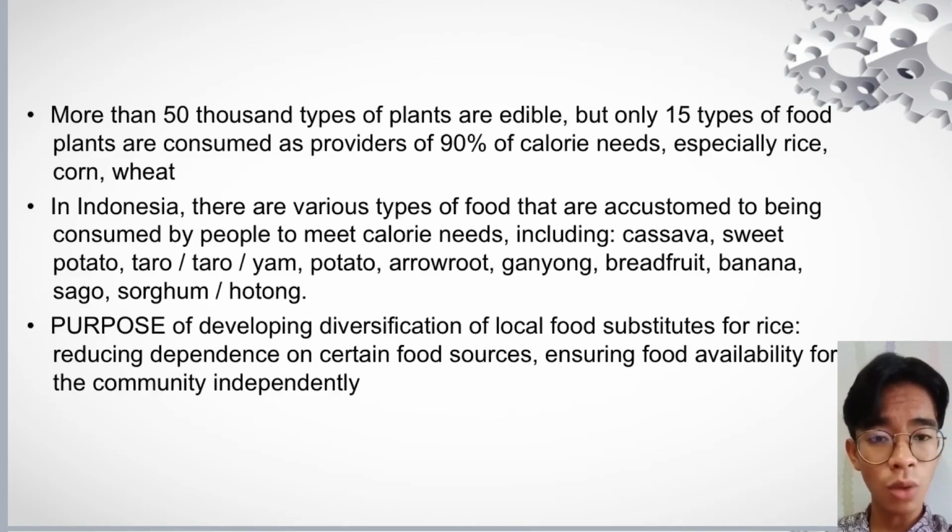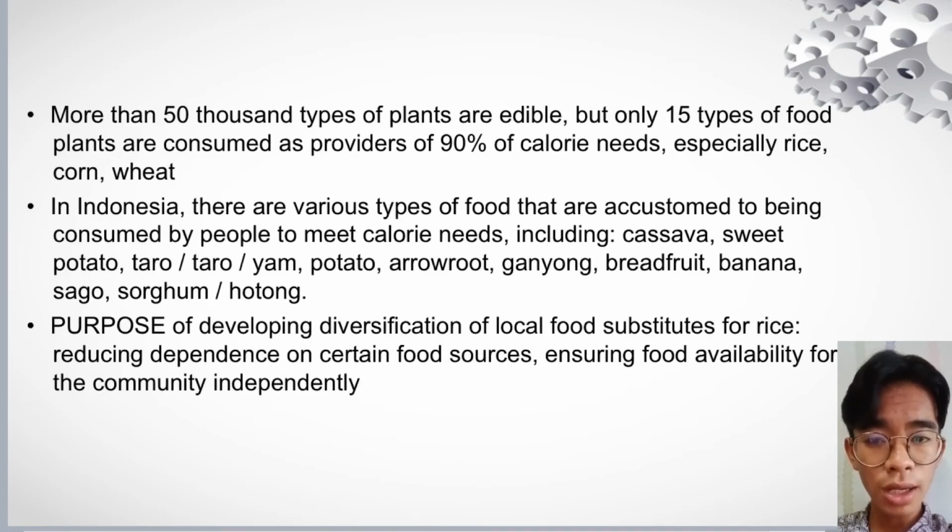Why does the government want to make this diversification of food? Because the purpose of developing diversification of local food is to substitute for rice, and also to reduce dependence on a certain food source, ensuring food availability for the community independently. But how can we make the food diversification program succeed?